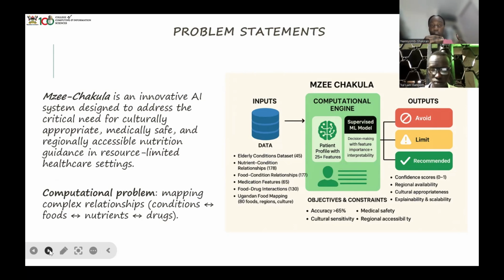We have conditions relating to foods. If someone has this kind of condition, maybe ulcers or diabetes, what kind of foods are they supposed to eat? Then after connecting them together and seeing the relation, we related the dataset with food and nutrients. Here we are trying to see which kind of nutrients are qualified to be in this food, like at what percentage the elder is supposed to take it. Let me say if someone has diabetes, what quantity of sugar are they supposed to take?